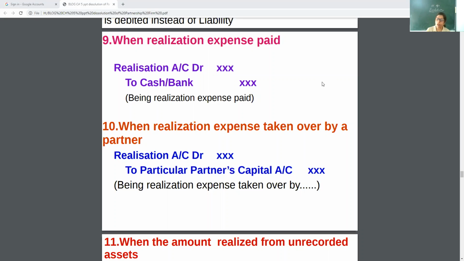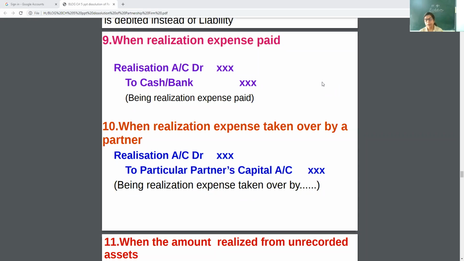See, my dear children, I am giving you one example. ABC has a partnership and they want to dissolve the firm. So at the time of wind up, they have to pay 1,000 rupees as realization expenses. So the entry will be realization account debit to cash or to bank. Okay, simple, because cash is going out according to the golden rules of general entry. Cash is going out, that's why credit.